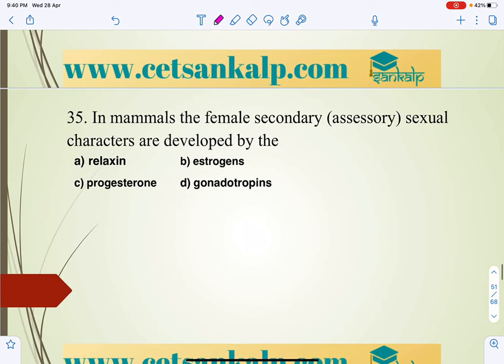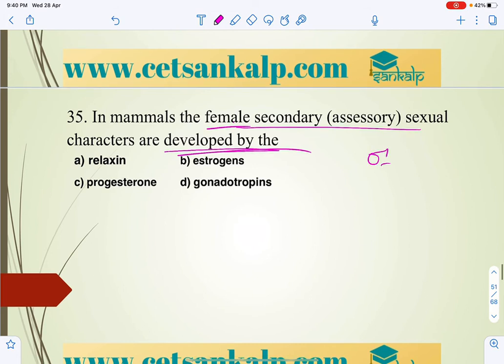Next, 35. In mammals, the female secondary, or accessory, sexual characters are developed by. In male mammals, we know that secondary sexual characters are maintained by androgen, whereas in females they are maintained by what? Generally, in mammals, that is estrogen, right? So estrogen is produced.